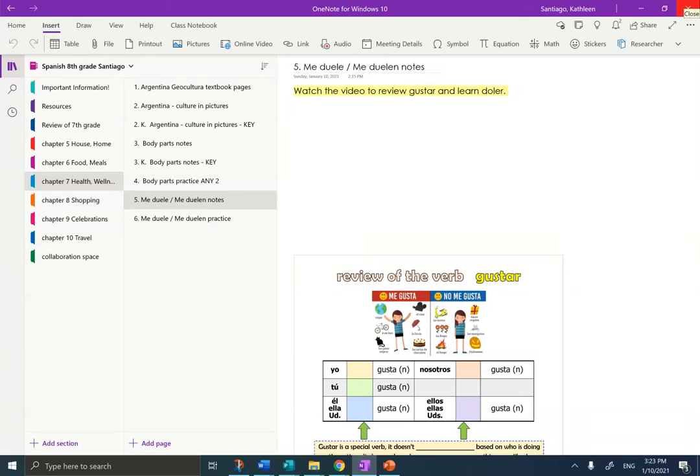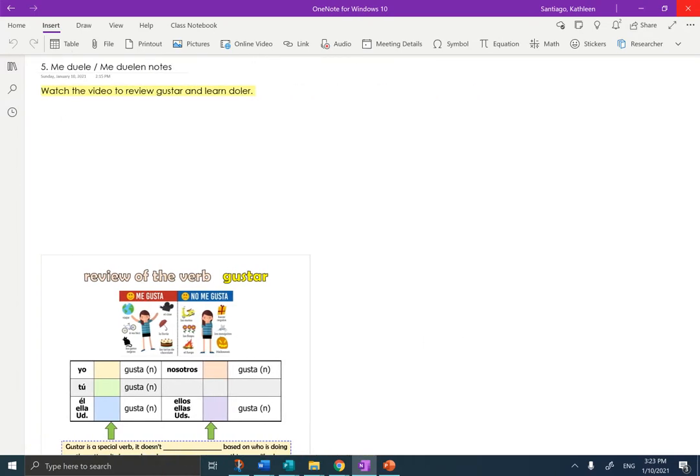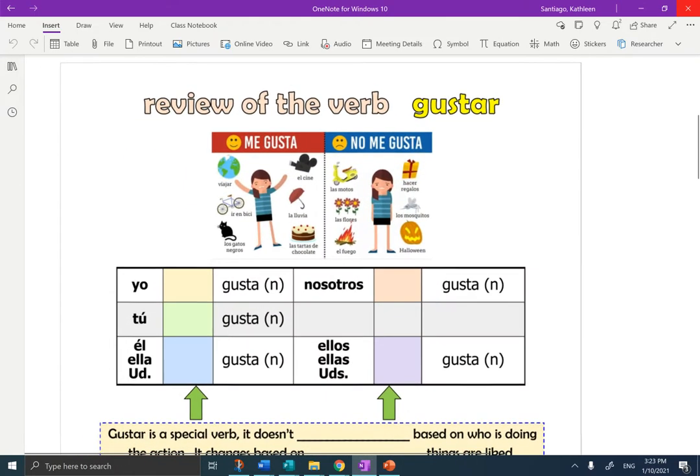Hola, estudiantes. It's Mrs. Santiago here, and today I'm going to be going through the notes for Me Duele, Me Duelen in your OneNote. So I'm in your OneNote, Chapter 7, Page 5, Me Duele, Me Duelen Notes. I'm going to eliminate the table of contents and make the page big.